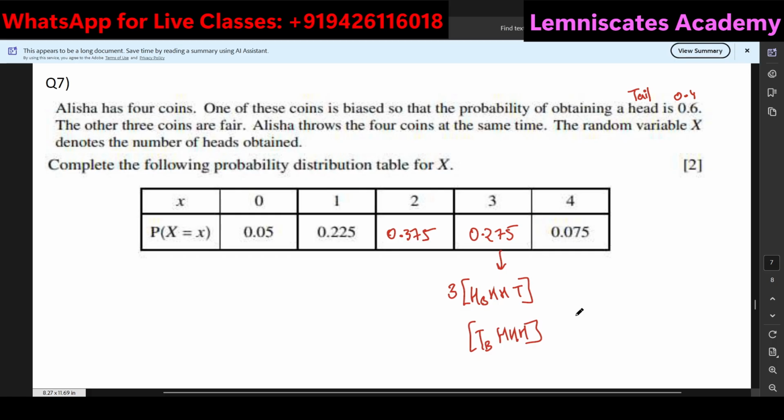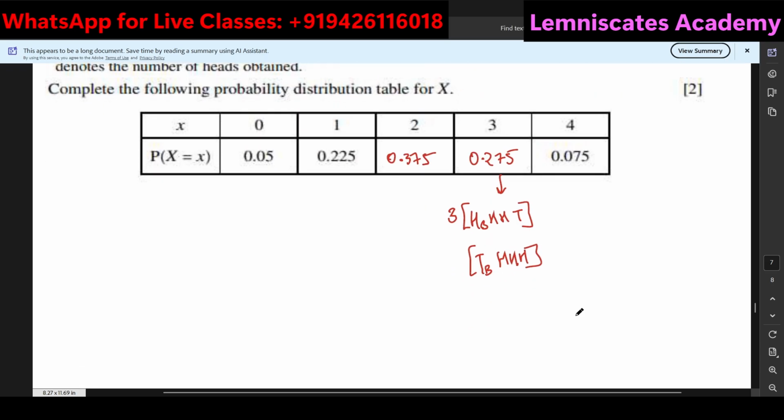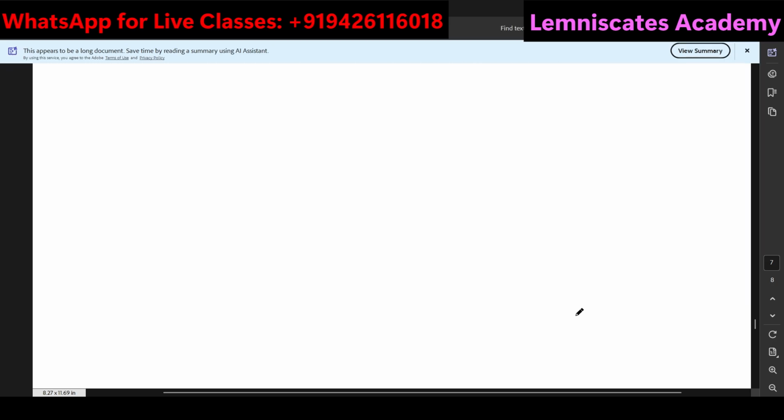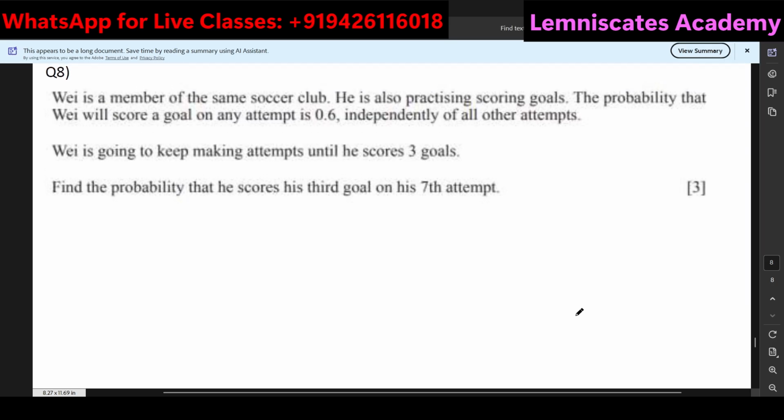But now that, let's say, if you are aware about this kind of concepts, implementing them wouldn't be that much difficult. Okay. But yeah, that is how you're supposed to do this question. Moving on to the last question of this worksheet.